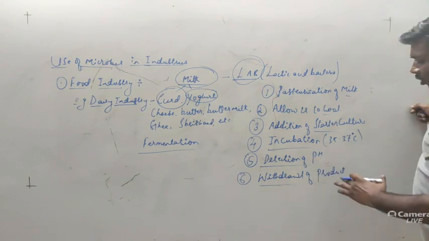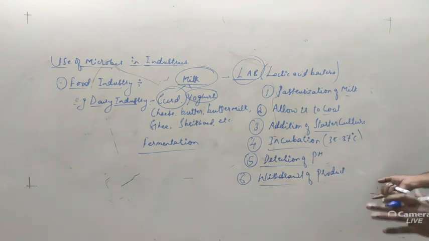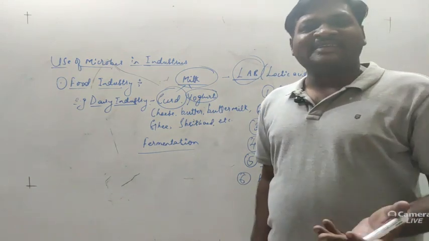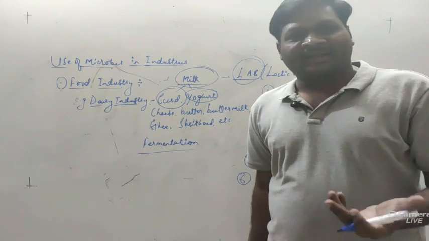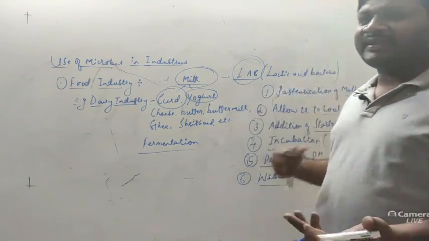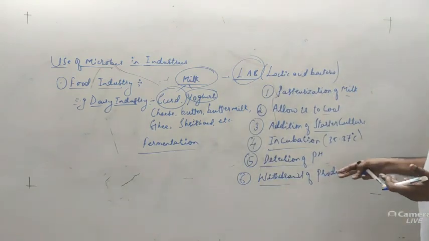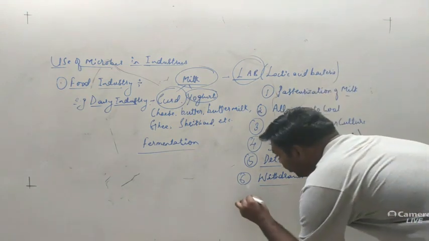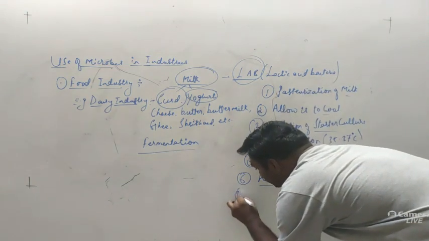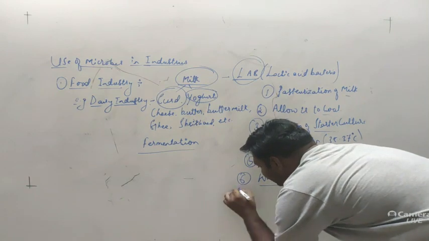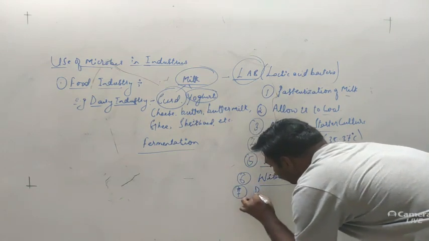Then after withdrawal of the product, what will happen? The product is not pure, as it consists of many different bacteria. So we go through the purification process. Next step is the purification.